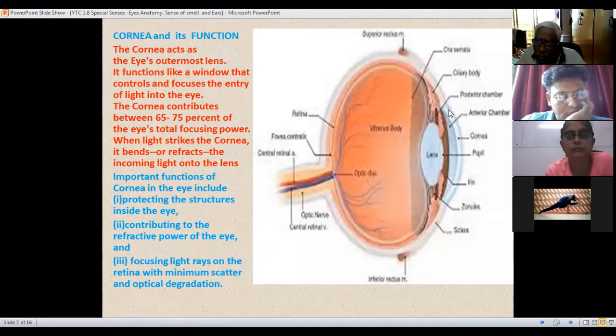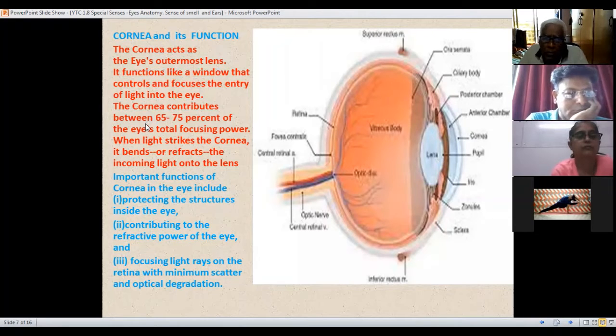So here the syllabus has put a functioning level of the cornea. So what is the functioning level? The cornea acts as the eye's outermost lens. It functions like a window that controls and focuses the entry of light into the eyes. The cornea contributes between 65 to 75% of the eye's total focusing power. When light strikes the cornea, it bends or refracts the incoming light onto the lens.